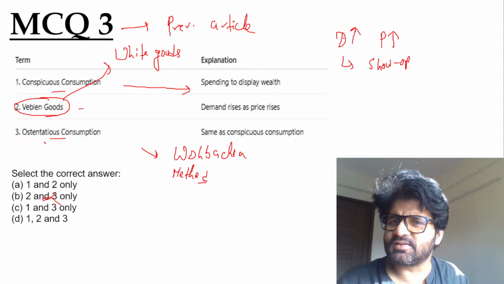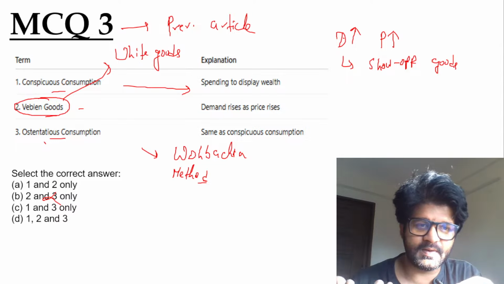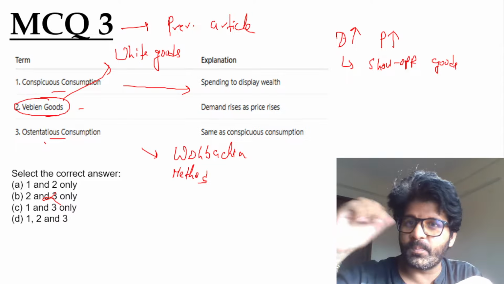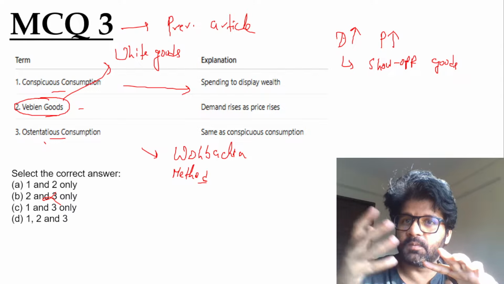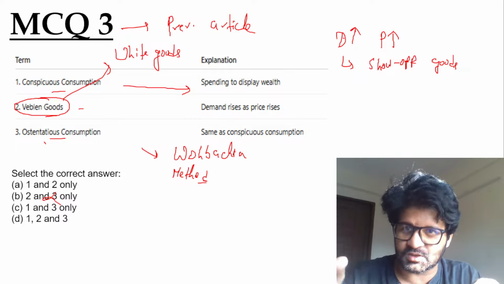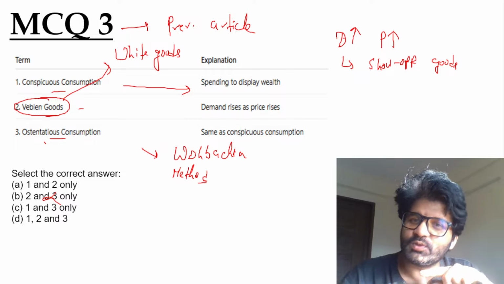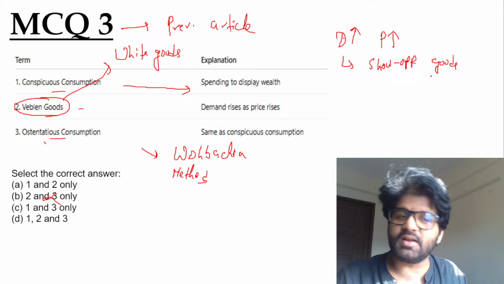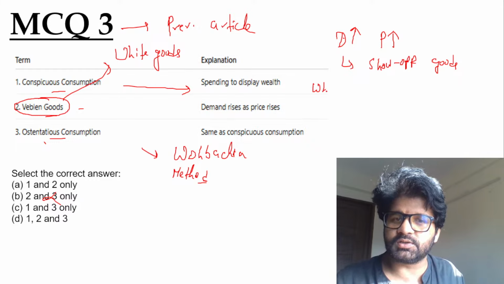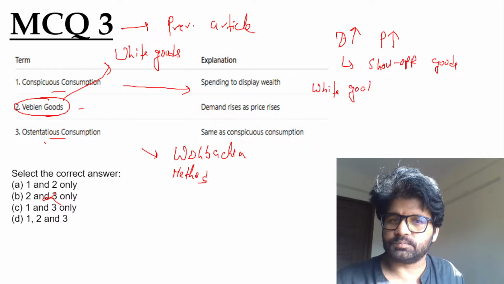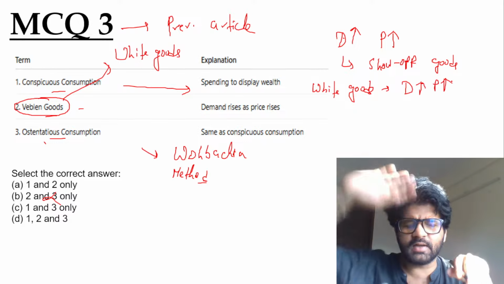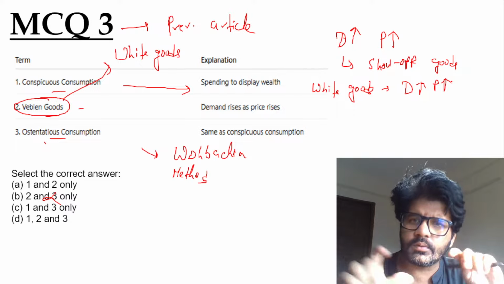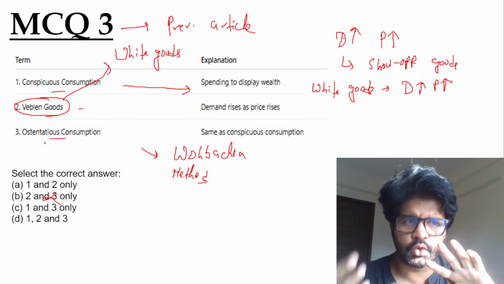There are certain things like Gucci and all this stuff, and the more pricey it is, the more people will be like, oh my god, I have a Gucci shoe. So their demand rises when the price rises. Generally, there was a time when even white goods were considered Veblen goods. Demand rises even when the price rises.